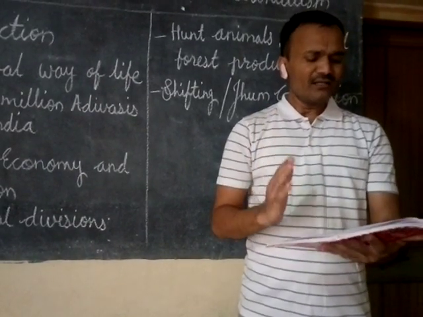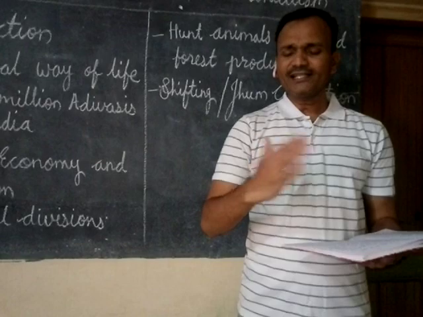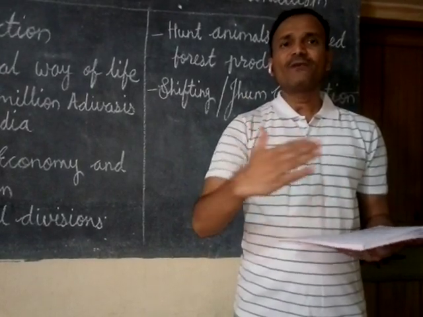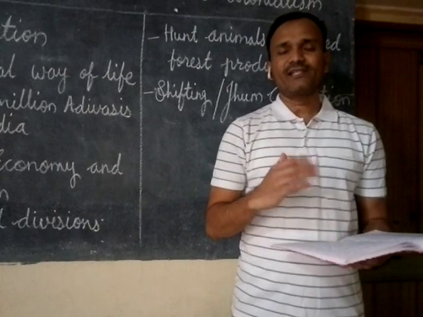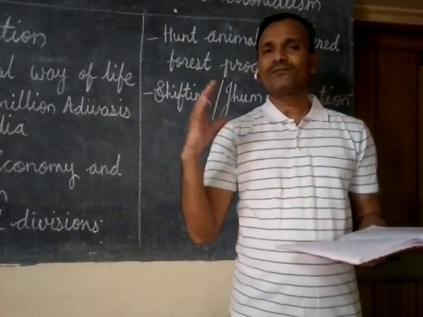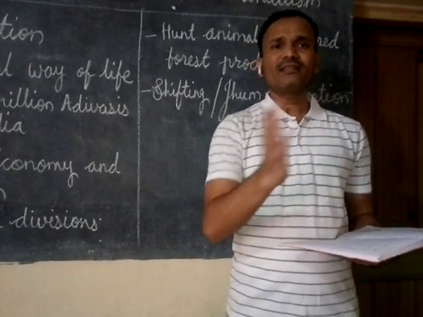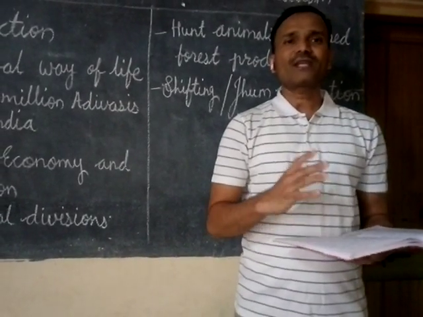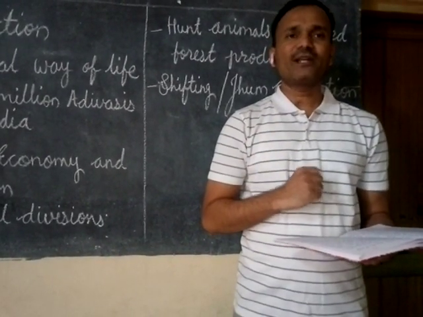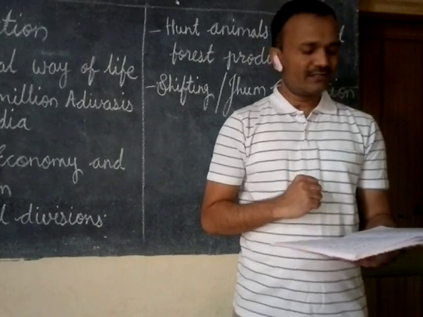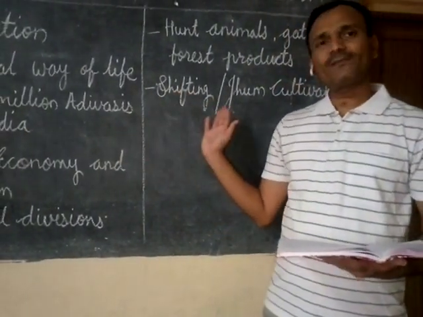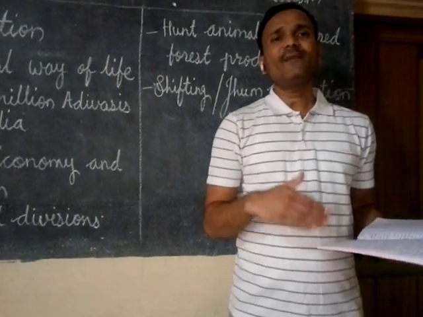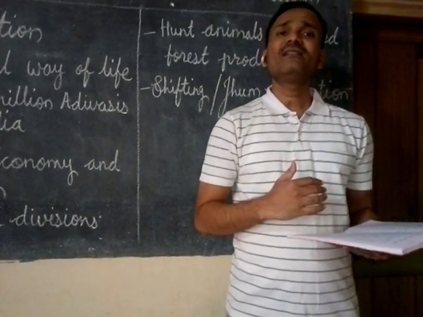They followed the barter system. Barter system means exchange of materials for essential commodities. They used to exchange forest produce with other society members for their essential commodities. So this is how we have completed this part in this lecture. The remaining part will continue in the second part.